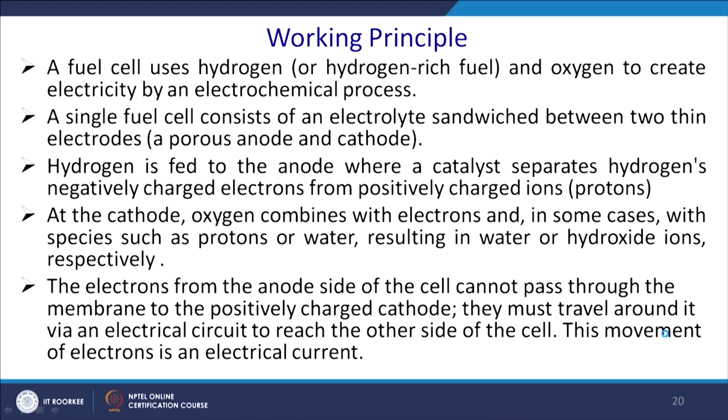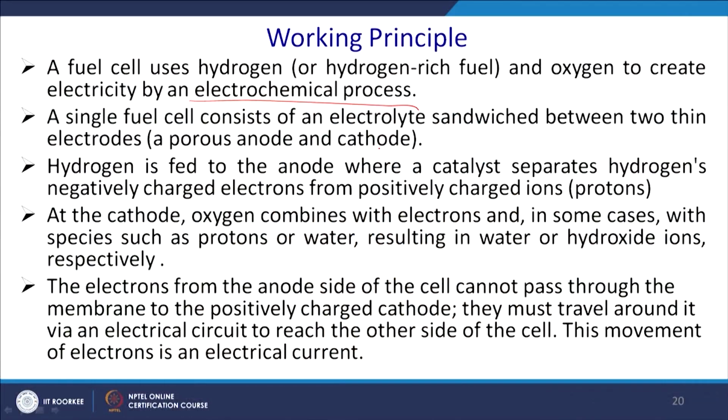A fuel cell uses hydrogen or hydrogen-rich fuel and oxygen to create electricity by an electrochemical process. So, it is something like a liquid battery or fluid battery, but the power density is quite low. A single fuel cell consists of an electrolyte sandwiched between two thin electrodes, a porous anode and cathode.